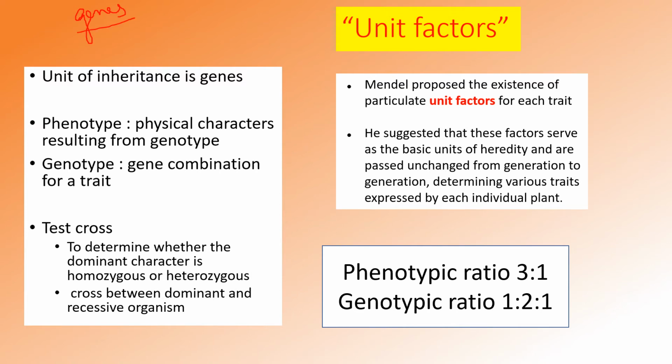He was the first one to do experiments in this, and he said that something is transmitting from parent to offspring, and he called that factor a unit factor. So the unit of inheritance is the gene, and Mendel first proposed the existence of particulate unit factors, now known as genes, for each trait.